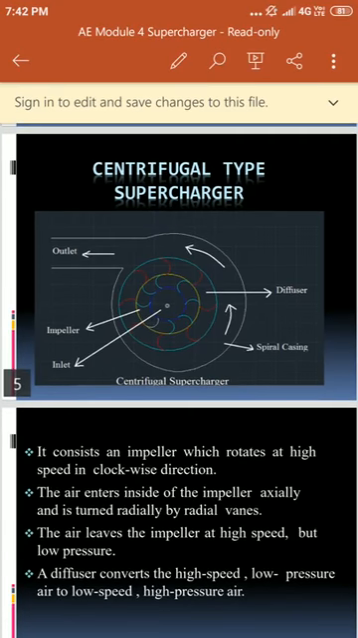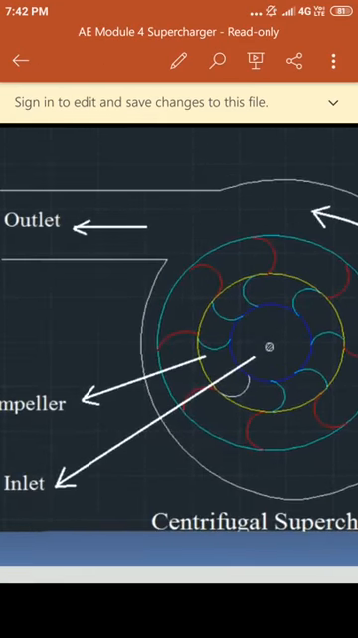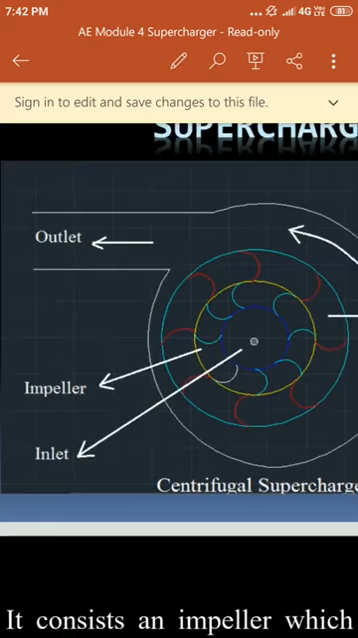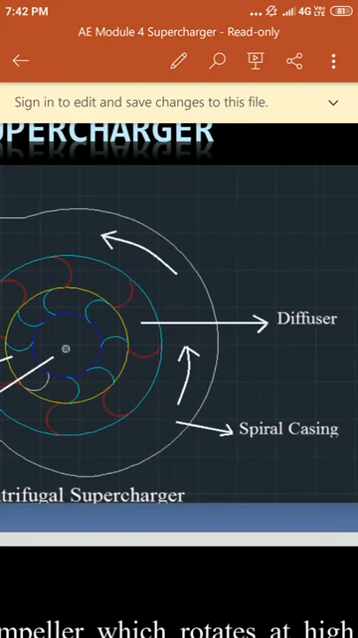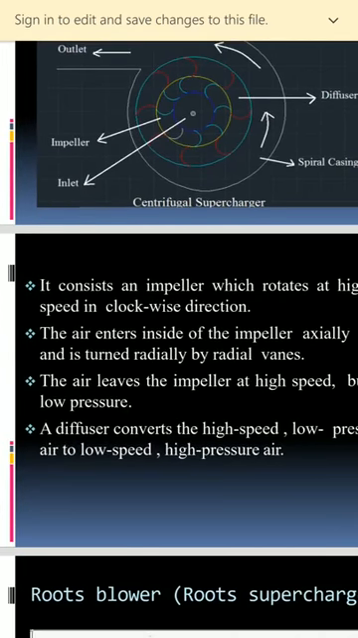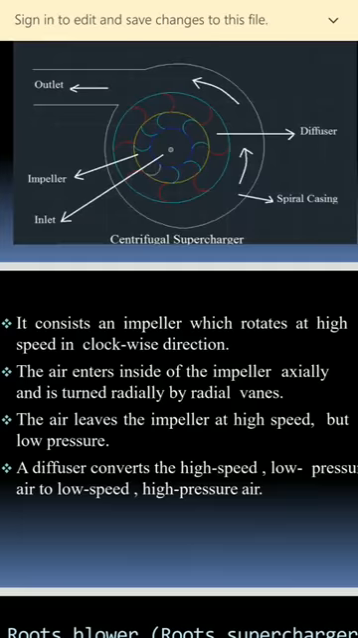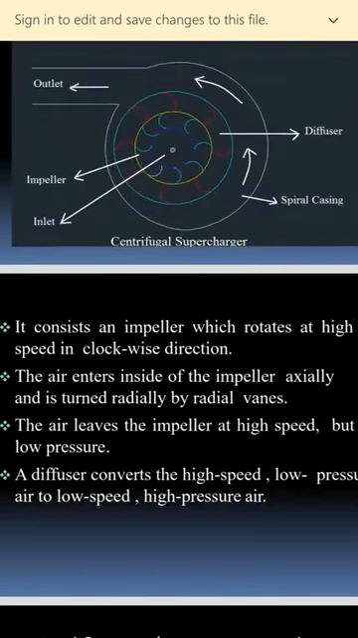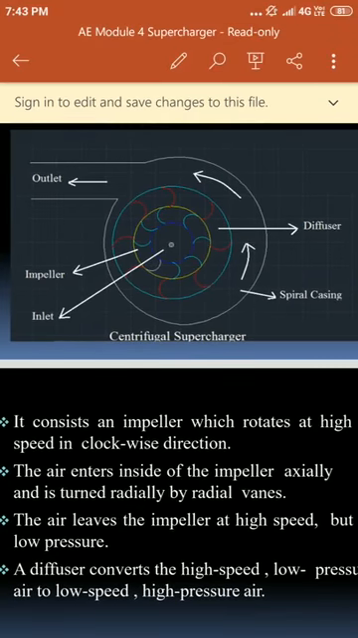It consists of an impeller. The impeller consists of blades, and it also consists of a diffuser. When air enters at the inlet, it initially hits the impeller, which rotates. When the impeller rotates, the speed increases. Once speed increases, the pressure reduces. But our aim is to increase the pressure. For that reason,